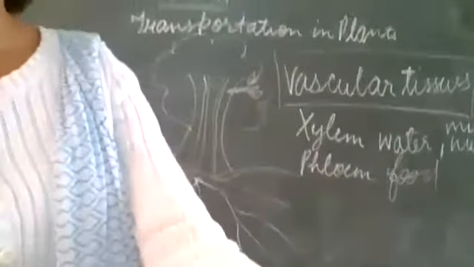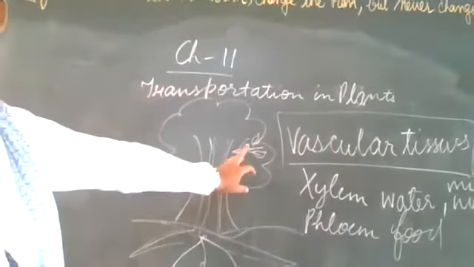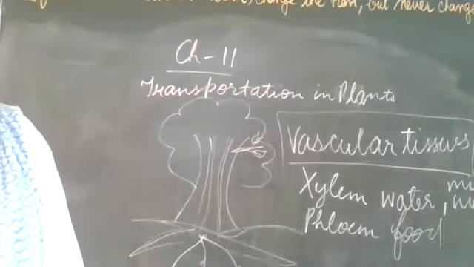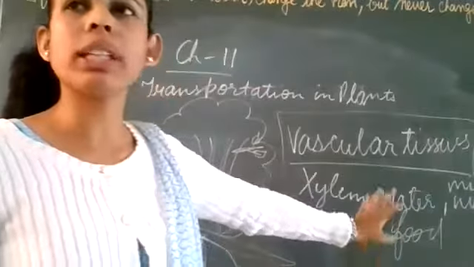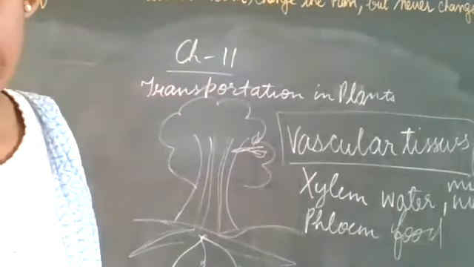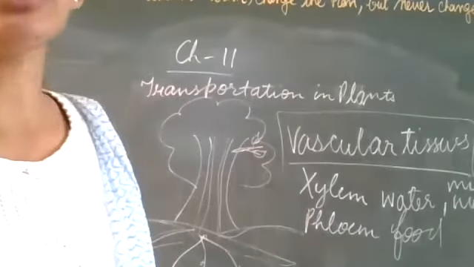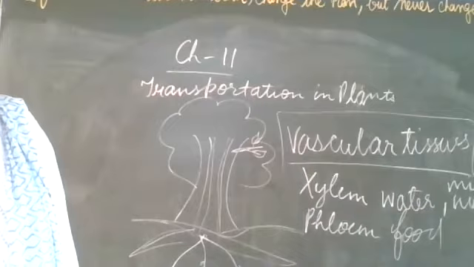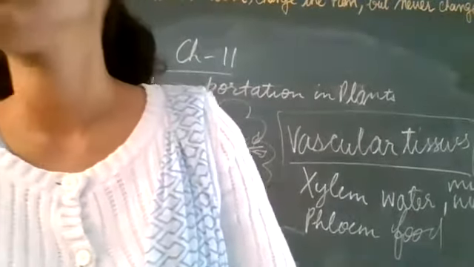So there is a continuous channel that will connect the roots and the leaves. Clear? Continuous channel hai. Clear? And xylem will transport the water and mineral nutrients to the other parts of the plant, and phloem will transfer the food to all parts of the plant. Clear hai? Koi doubt? Any doubt up to this one? Okay, now next roll number kiski turn hai?